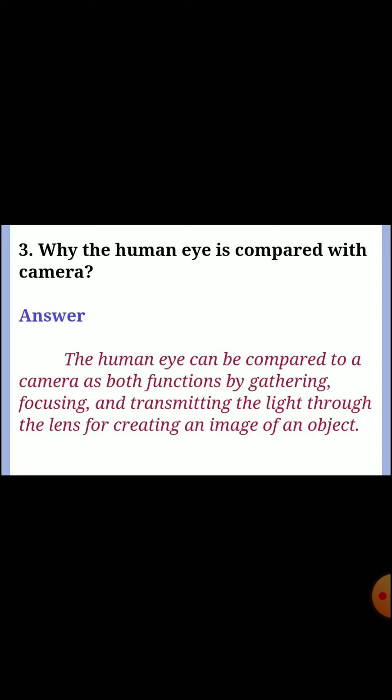Answer: the human eye can be compared to a camera. Both function by gathering, focusing and transmitting the light through the lens for creating an image of an object.